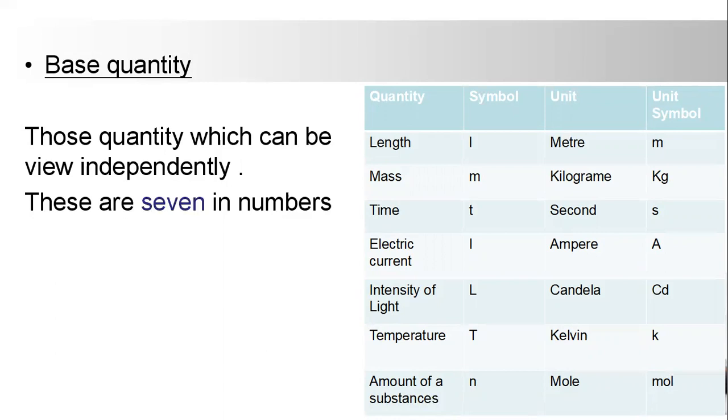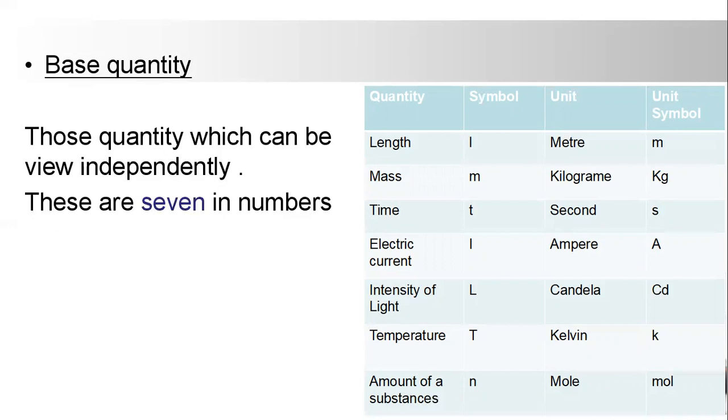It is a single unit in which a prefix is used before its unit. In kilogram, K is the prefix and G is the unit. So as a whole, kilogram is considered to be the unit of mass, although a prefix is also used. Time is represented by T. The unit of time is second, symbolically represented by S.